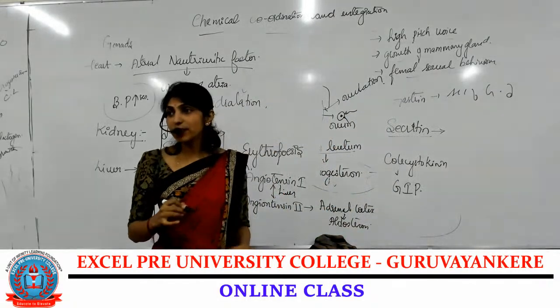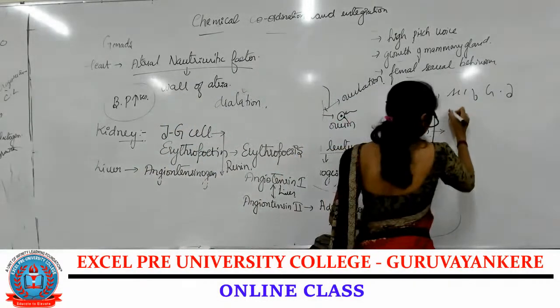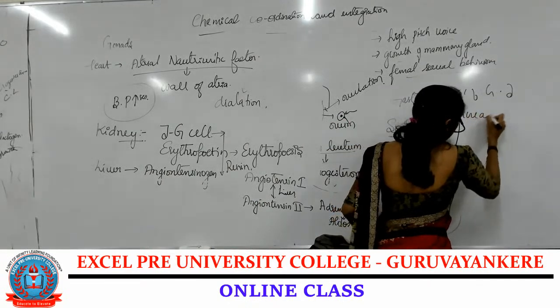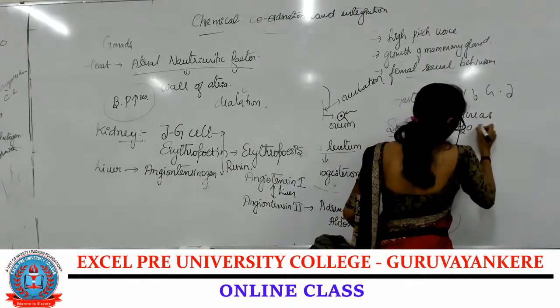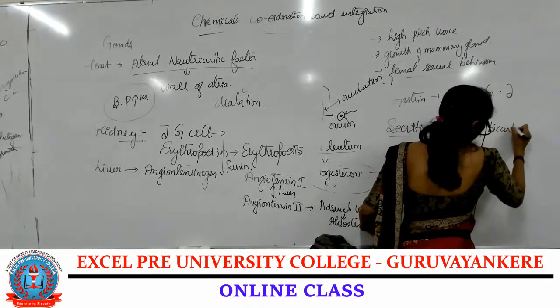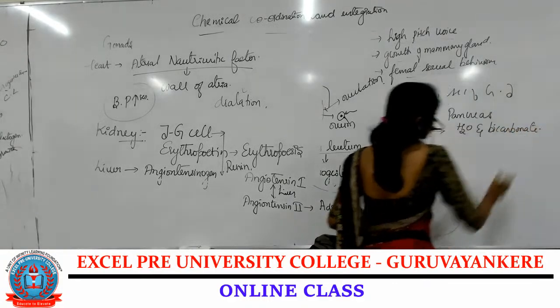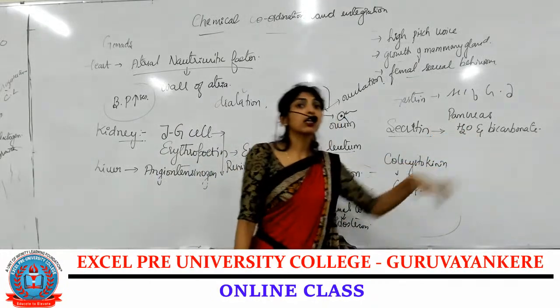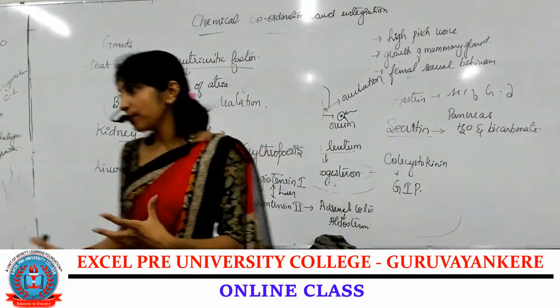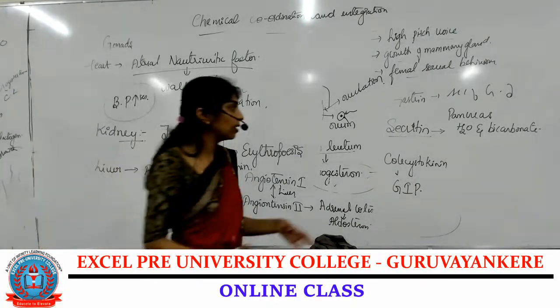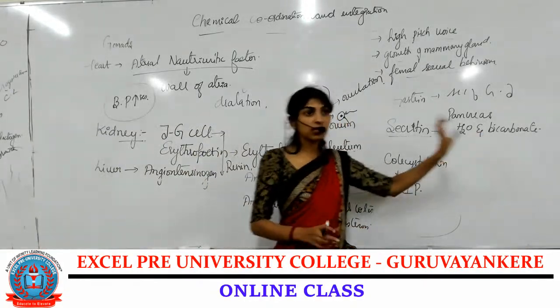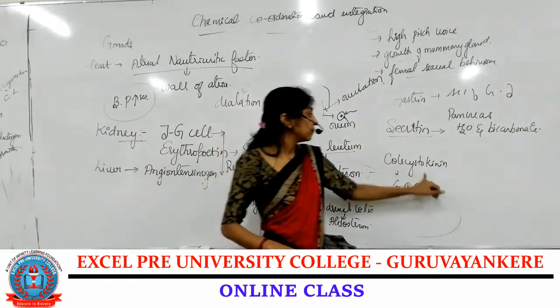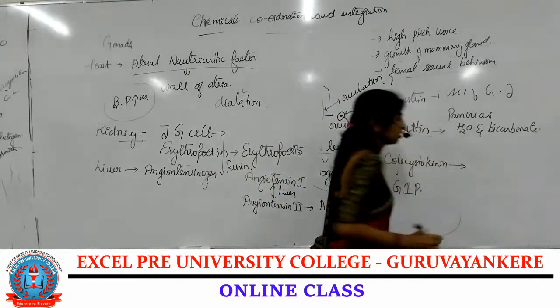This secretin acts on the pancreas and helps in the release of water and bicarbonate from the pancreas.